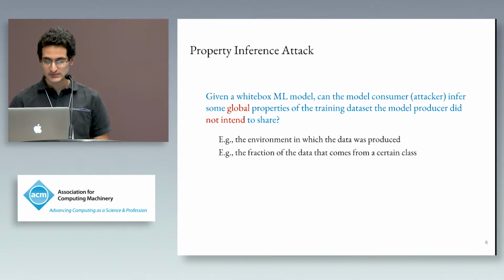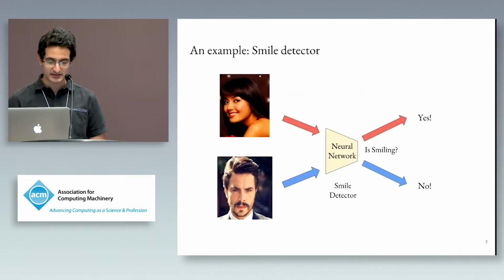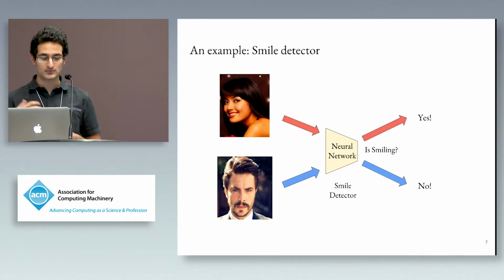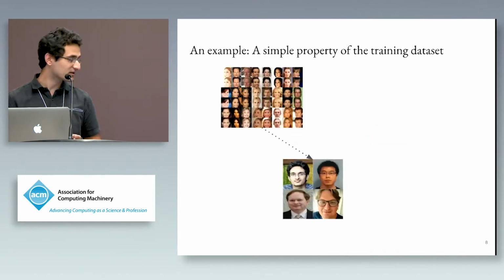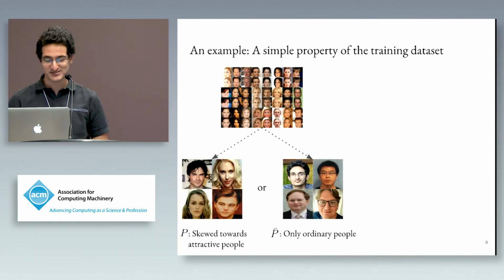So let's take an example. Let's look at this neural network. It's basically a smile detector, which looks at images of faces of people and predicts if the person in the image is smiling or not. It's a simple binary prediction. Now, what kind of global properties could we infer from such a data set? We talked about distribution skews. For example, this data set of images of people could be skewed towards attractive looking researchers, or it could be skewed towards ordinary looking celebrities. And we labeled them wrong, don't worry about that.